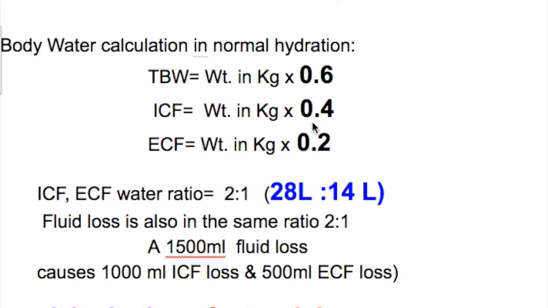Different types of body waters are calculated in normal hydration. Their percentage in the body is multiplied by the body weight in kilograms. So the total body water is weight in kilograms times 0.6. Intracellular fluid is weight times 0.4, and for the extracellular fluid, weight multiplied by 0.2 gives their amount.